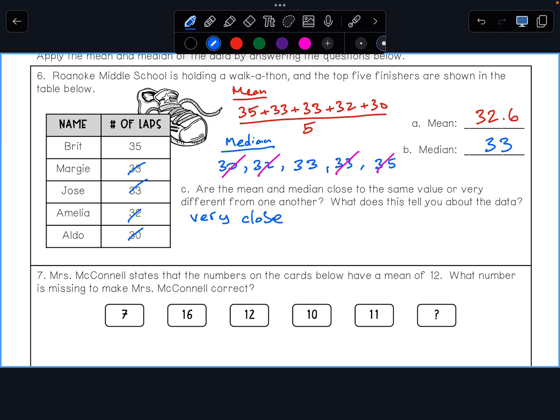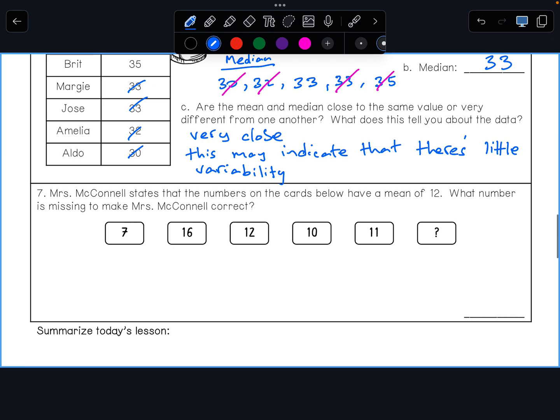But let me go ahead and say that. This may indicate that there's little variability. What we mean by variability is that the differences in laps between the top 5 are not very great.